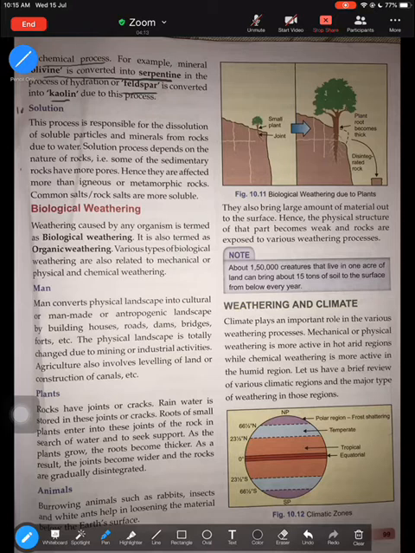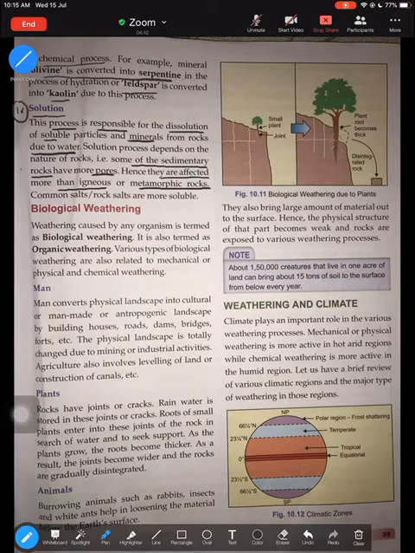And the fourth is solution. Solution is very similar to hydration because again water is involved. Let's underline: this process is responsible for the dissolution of soluble particles and minerals from rocks due to water. This is a very popular process mostly in porous rocks like sedimentary rocks. However, they are affected more than igneous and metamorphic rocks. So solution is again a process of breaking down or decomposition of rocks because of the reaction with water.